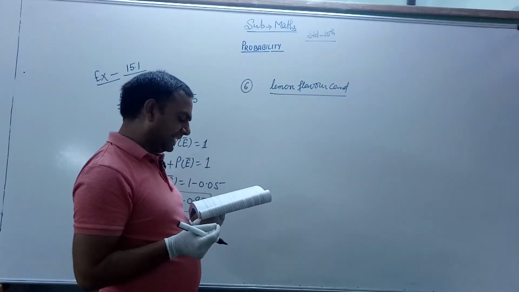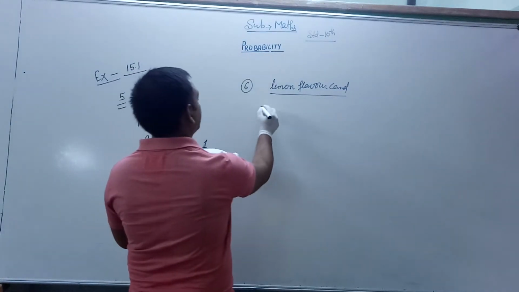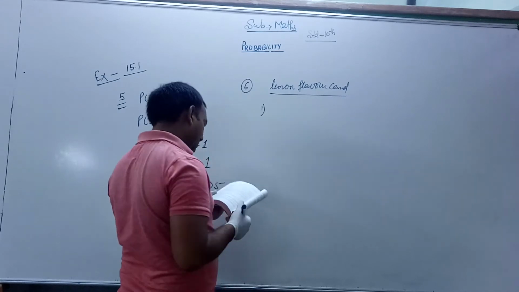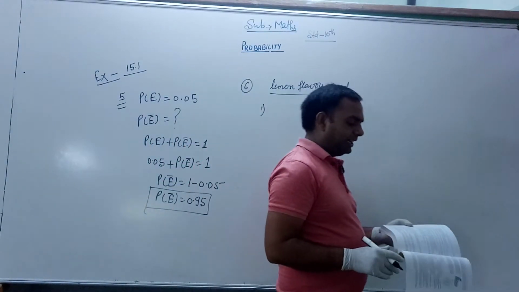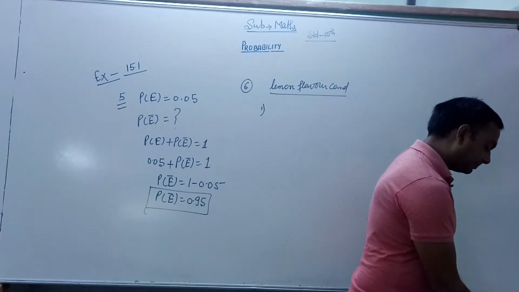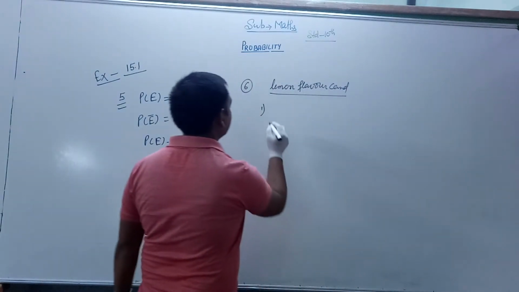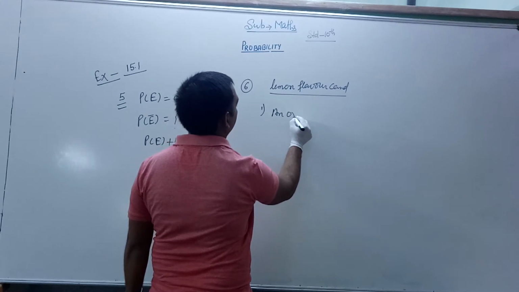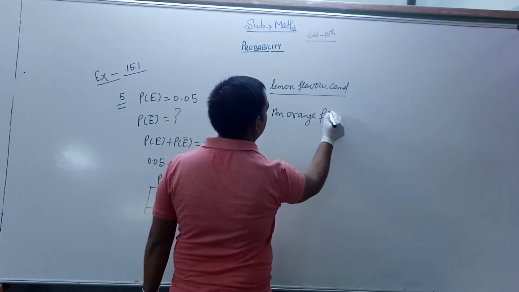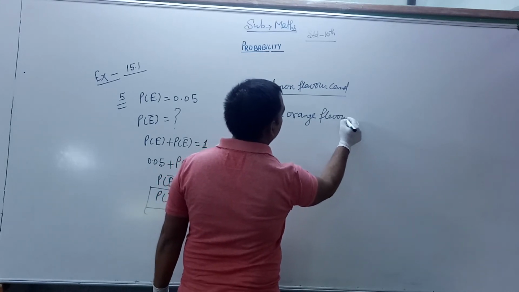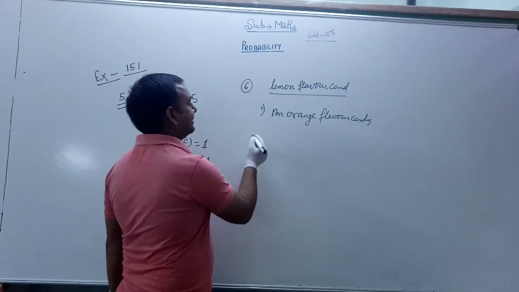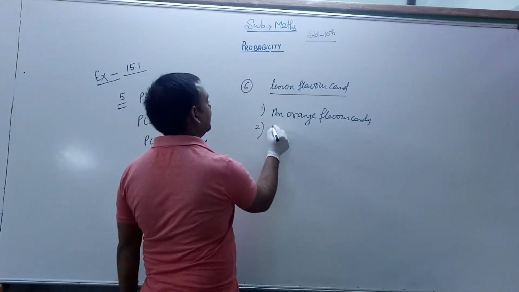What is the probability that she takes out, first, an orange flavor candy, and second, a lemon flavor candy?